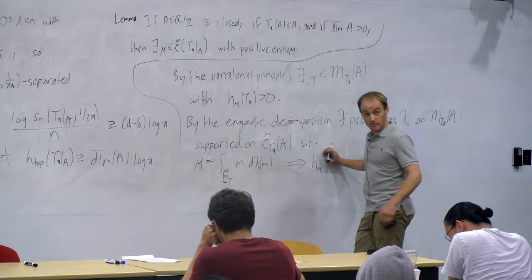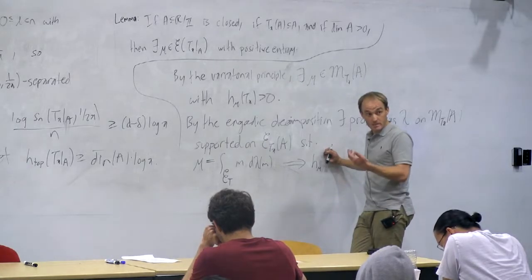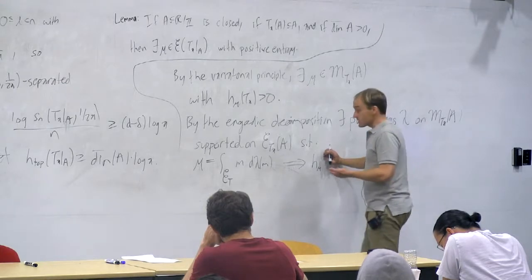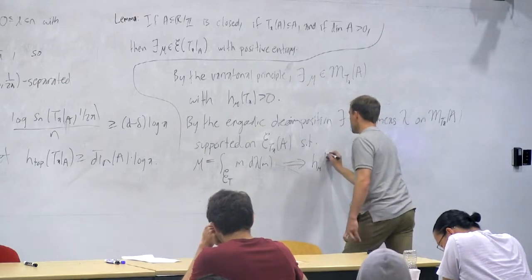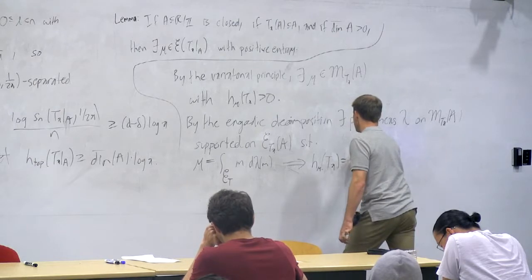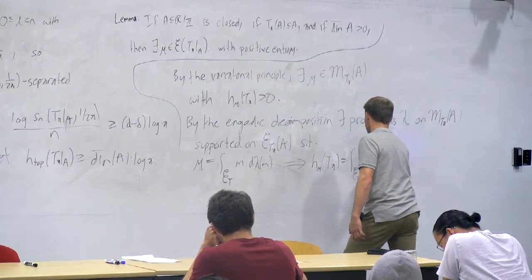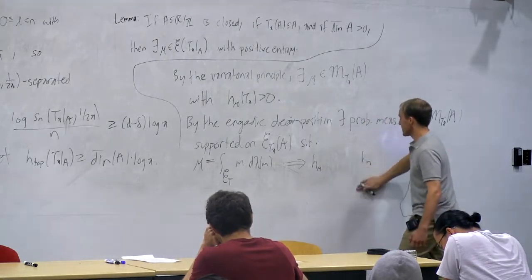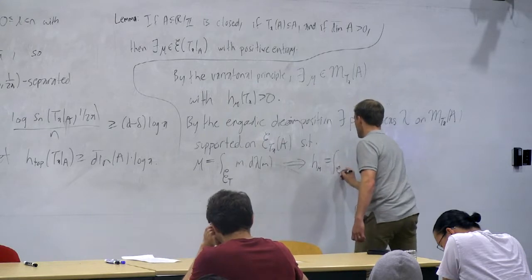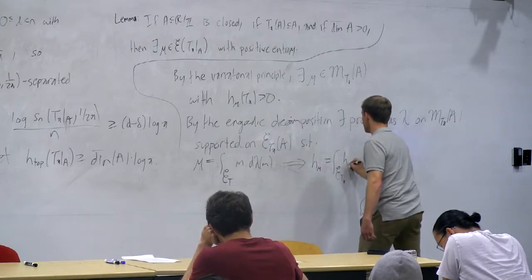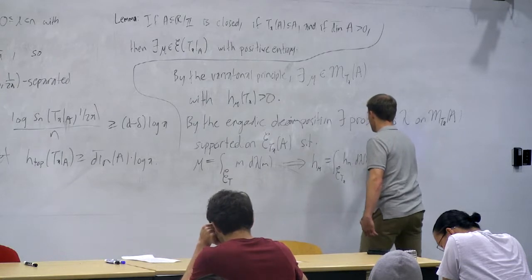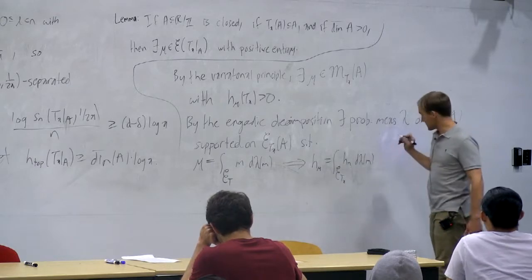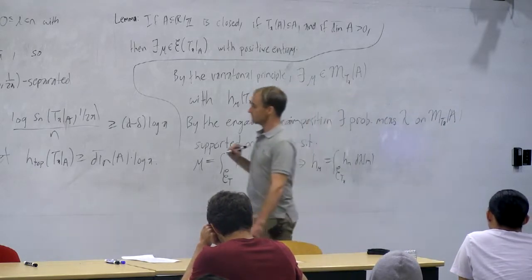And what that means, even for integrals, is that the entropy of a convex combination is the convex combination of the entropies. So it works even for integrals, and you get that the entropy of mu is equal to the integral over the ergodic measures of the entropies of m. I'll just omit the dependence on this map T. So the entropy of mu is equal to the integral over the ergodic measures of the entropies of m d lambda of m. And so that implies that we're done now.